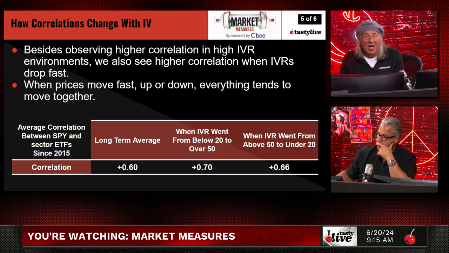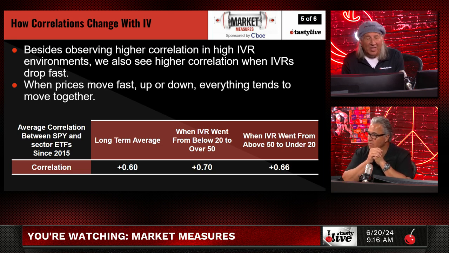The bottom line here is that when implied volatility is high and implied volatility rank is high, the correlations are high. Everything goes down together. It's kind of a warning. It's a red flag. The other side is when the market's just going up and volatility is contracting and IVR is low, certain things just move on their own, with no rhyme or reason to anything else. And that's kind of what you're seeing right now.